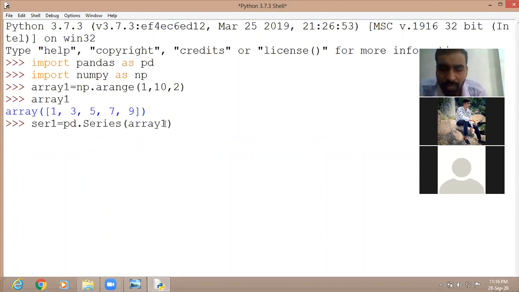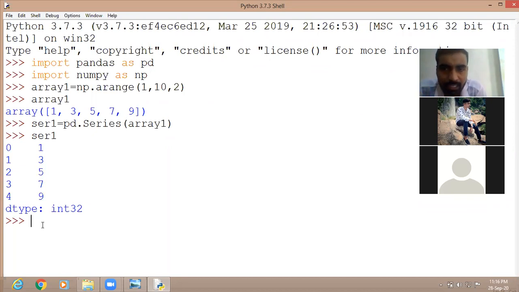If you want index, you can write the index also. If you don't want, then what will happen? It will by default give the index starting from 0. You can check. If you do not write the index property, then it will by default give the index starting from 0. Now you can print series 1 and you see the index by default. Look here. The index is by default given from 0, 1, 2, 3, 4. And the value at index number 0 is 1. At index number 1, 3. At index number 2, 5. At index number 3, 7. At index number 4, 9.